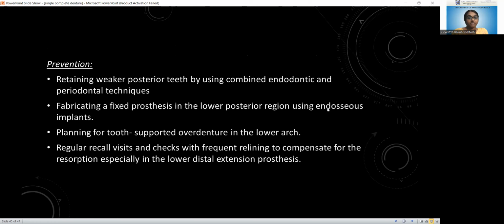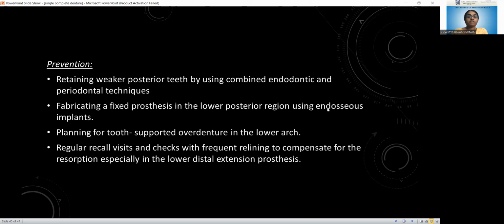So coming to the prevention, retaining the weaker teeth: prevention is always better than cure, so try to prevent the situation. Only when the maxilla is completely edentulous and the mandible has lower anteriors present does this combination syndrome arise. So try to prevent these situations. That means when a patient comes, you can educate the patient and try to retain the weaker posterior teeth by doing RCTs and periodontal techniques. Don't send the patient for extraction of the teeth.